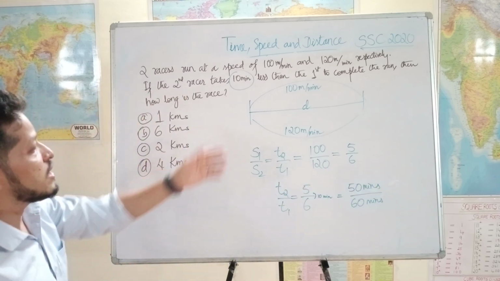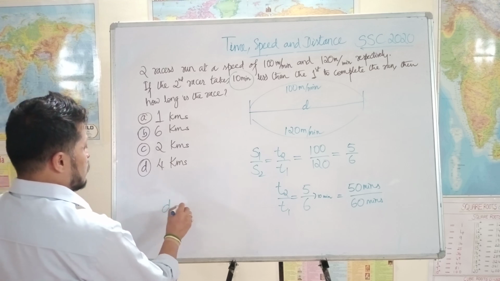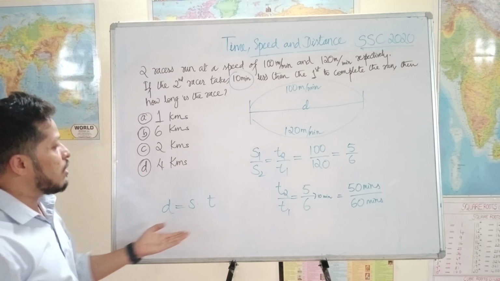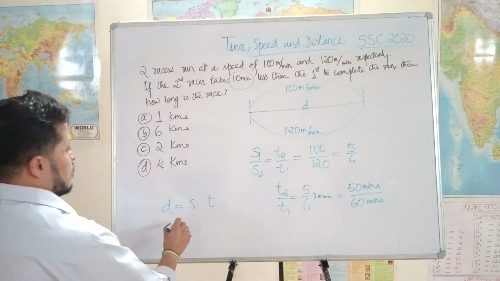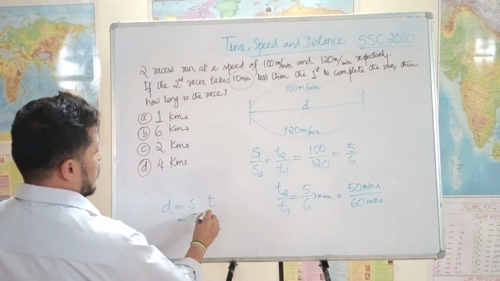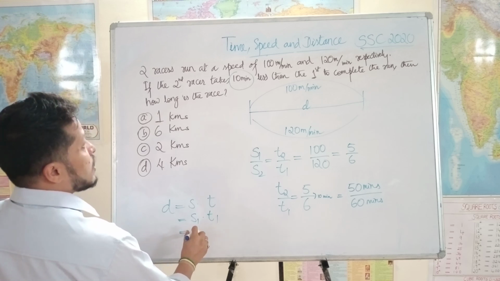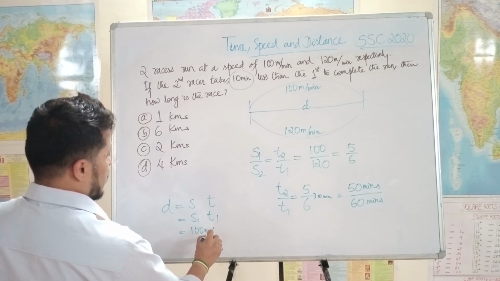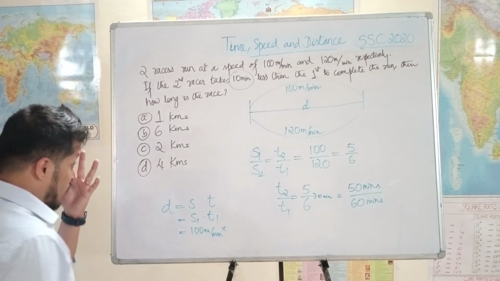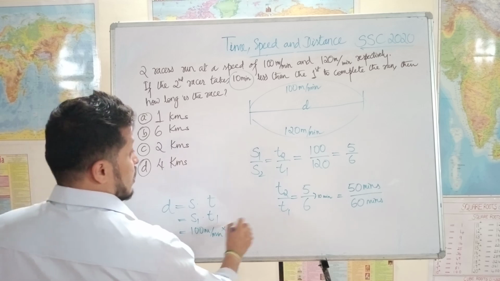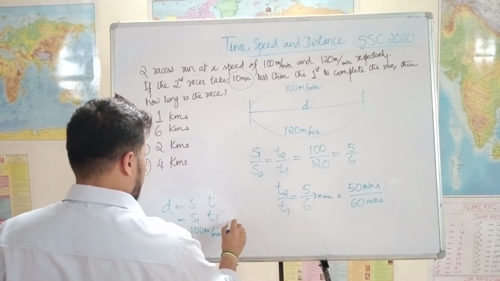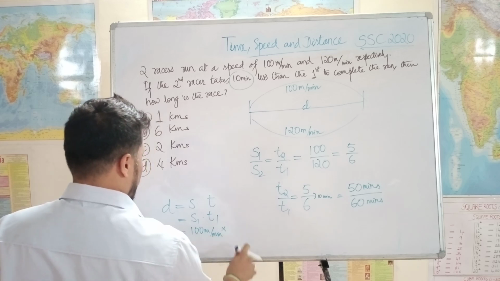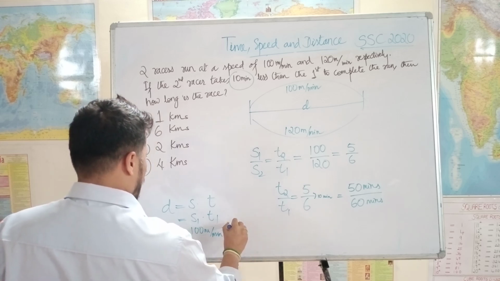Now if you have to find the distance, what is the formula? Distance is equal to speed into time. You take any one of them, S1 into T1 or S2 into T2, you get the same answer. S1 is 100 meters per minute into T1 is 60 minutes. Let me take 1 hour if it is in kilometer.